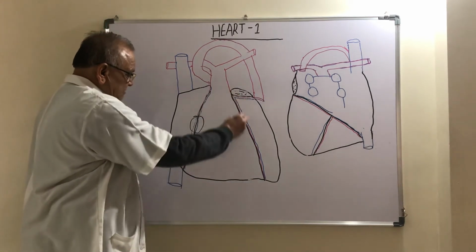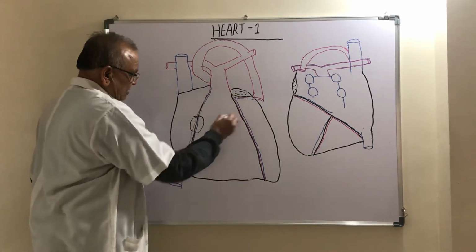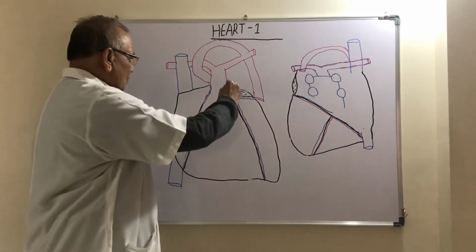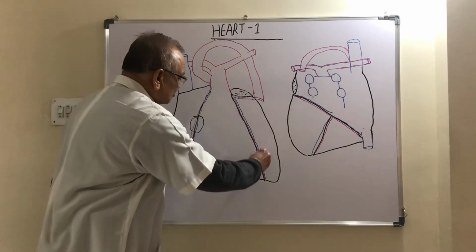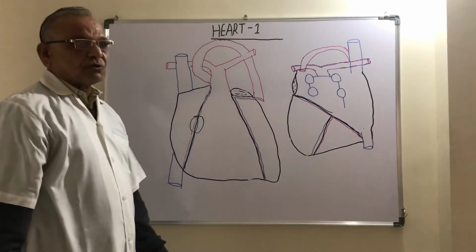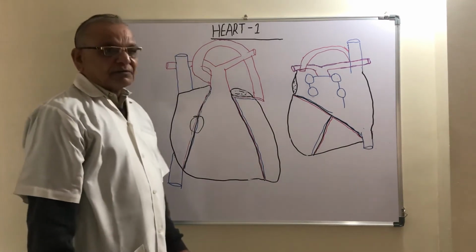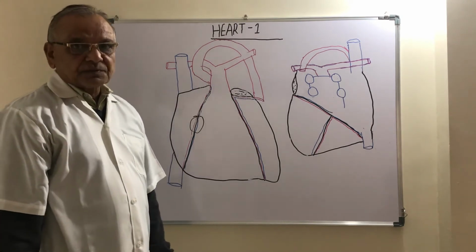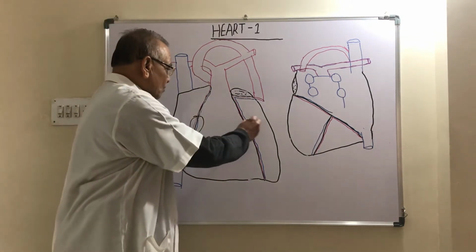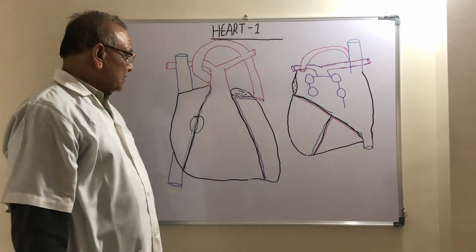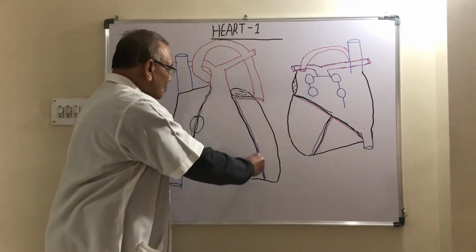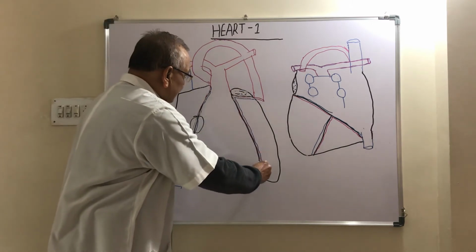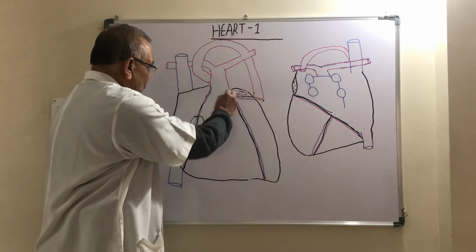Now on the anterior surface, there are two ventricles, right ventricle and left ventricle. They are separated from one another by this groove, which is called the anterior interventricular groove. The anterior interventricular groove separates the two ventricles on the anterior surface. It contains the anterior interventricular artery, which is a branch of the left coronary artery.